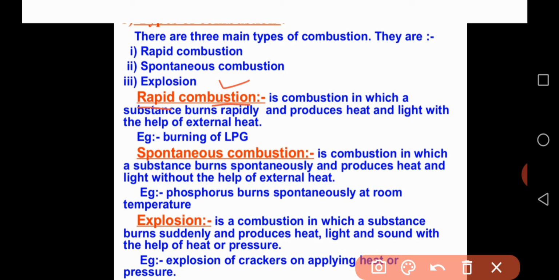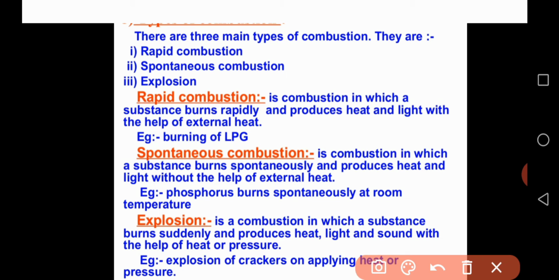So rapid combustion is a combustion in which a substance burns very quickly and produces heat and light with the help of external heat. That is what we call rapid combustion.